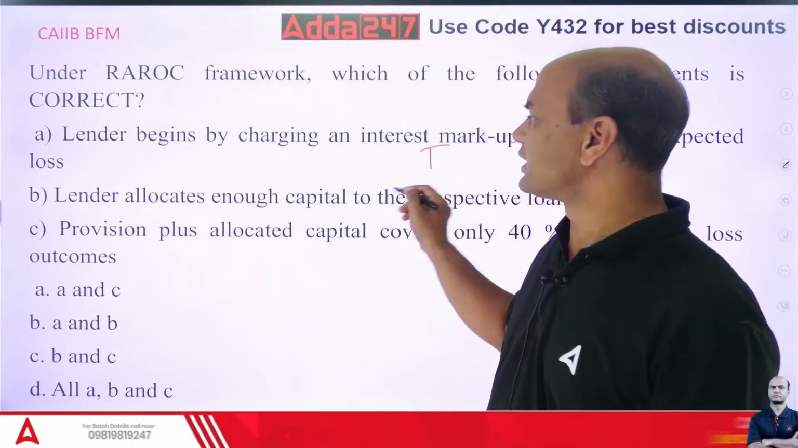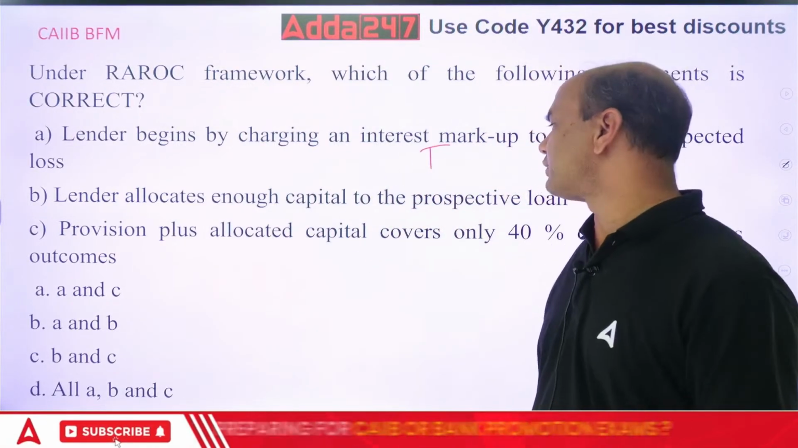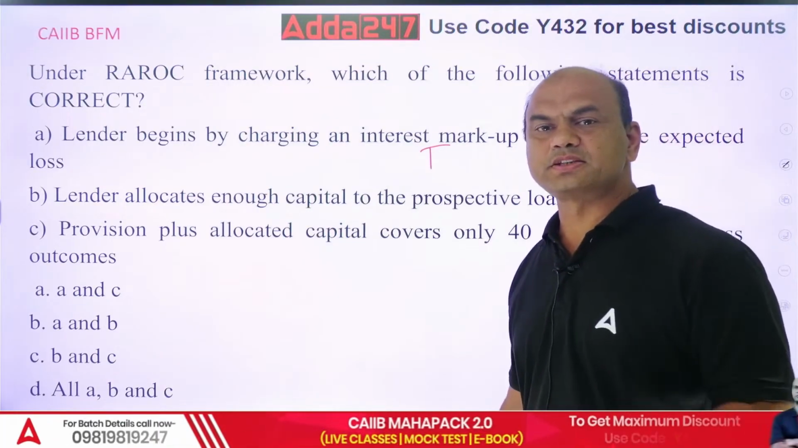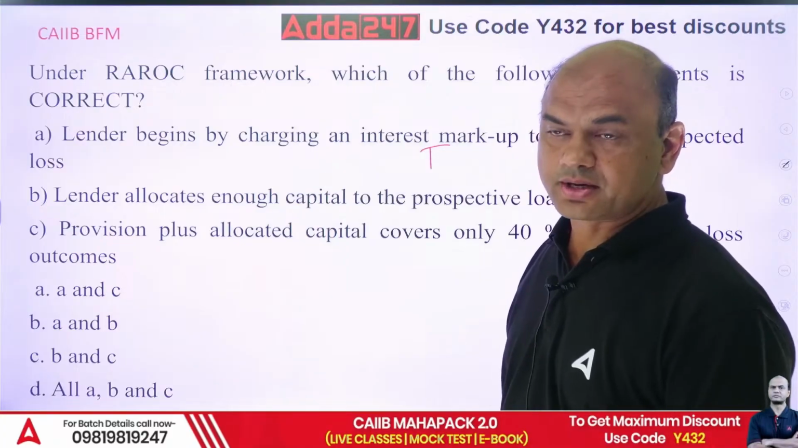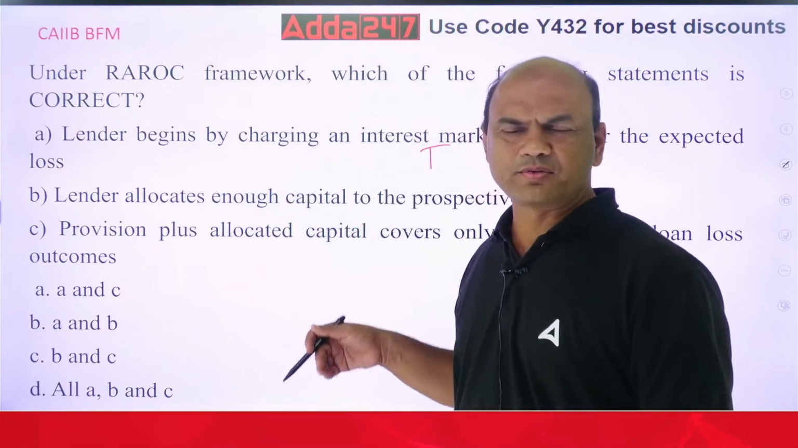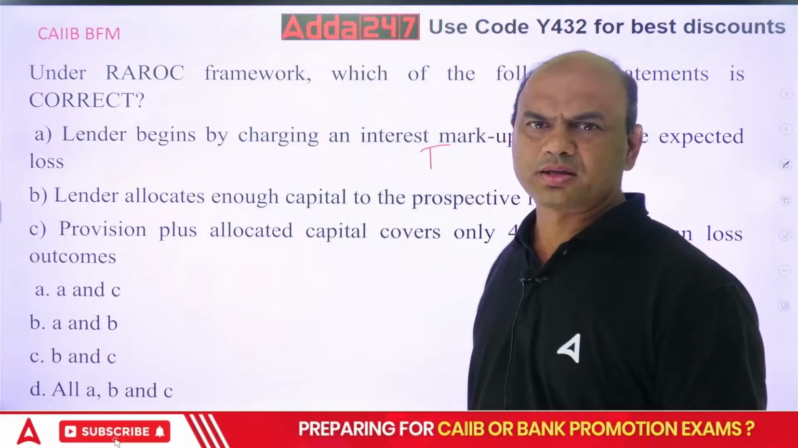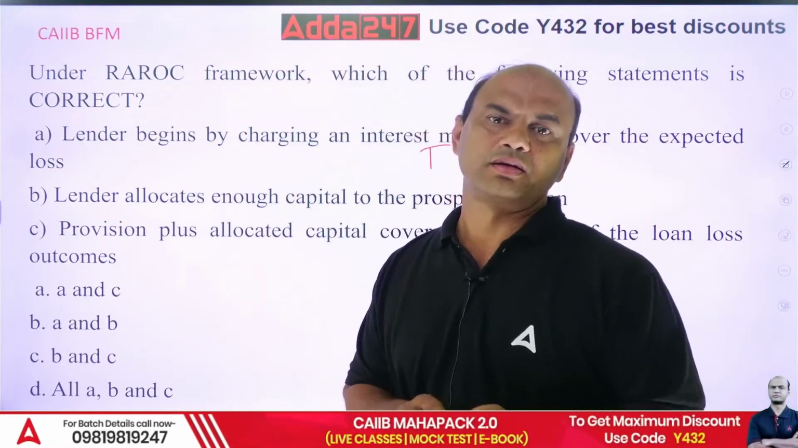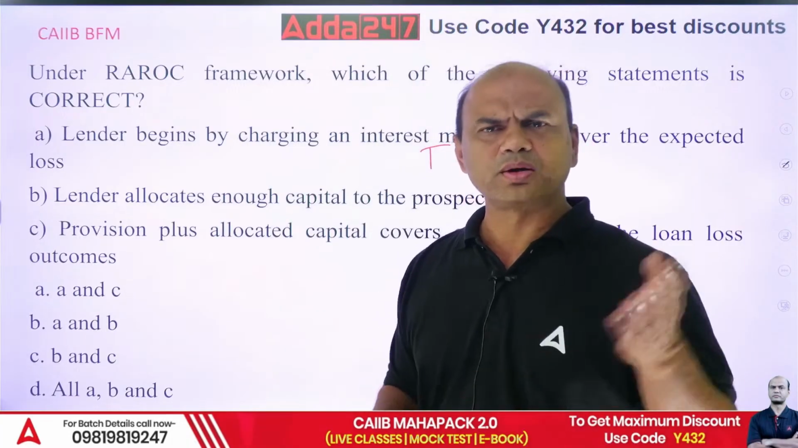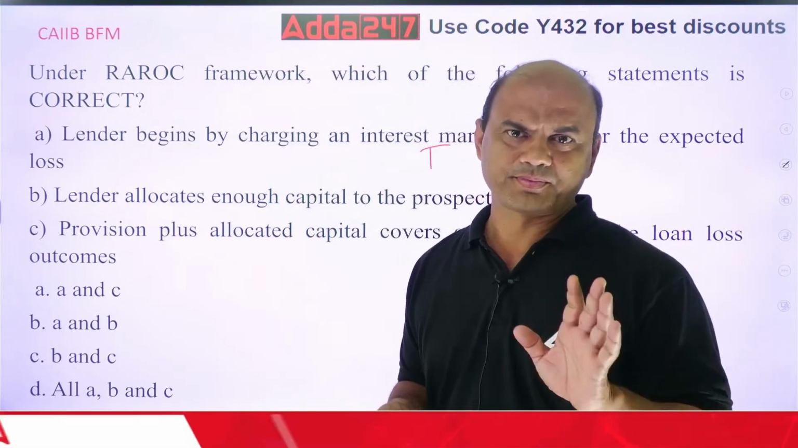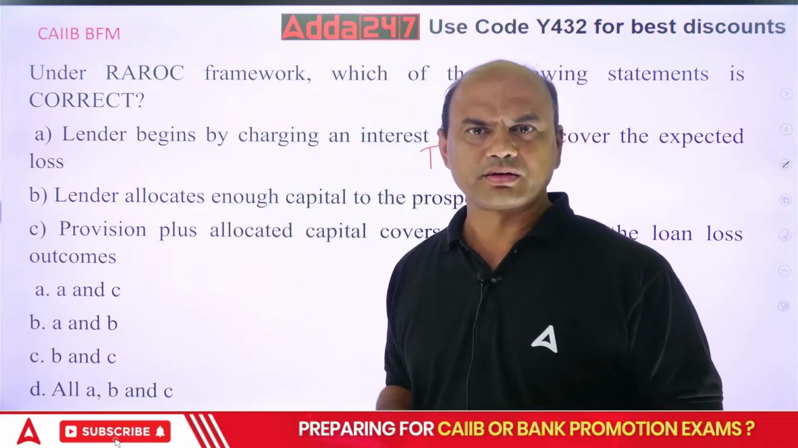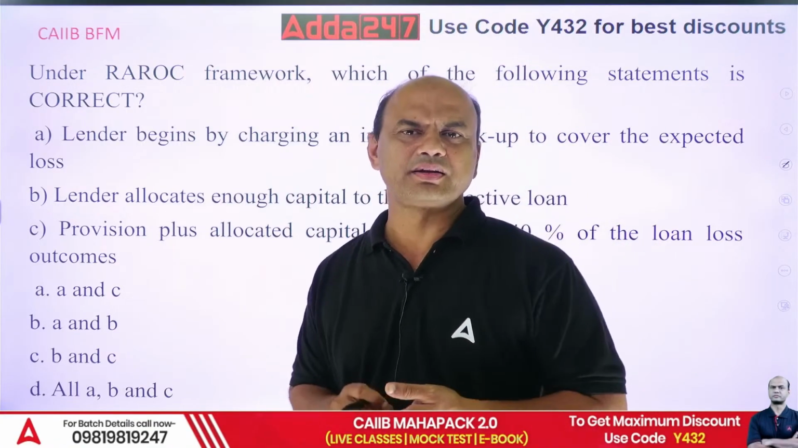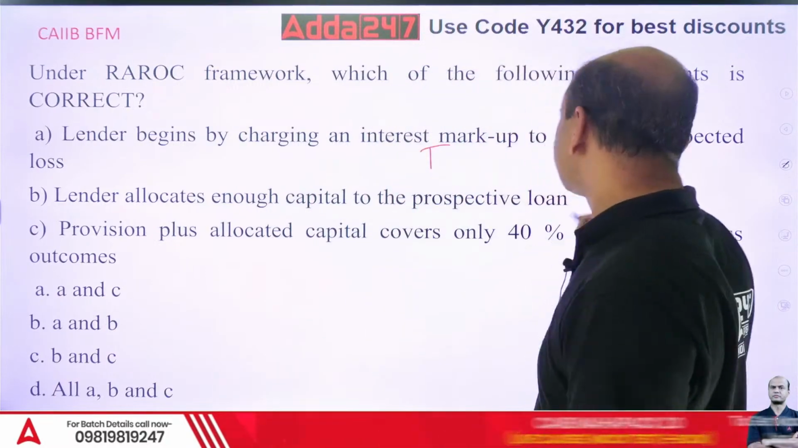What about the second one? Lender allocates enough capital to the prospective loan. Obviously, enough means sufficient, whatever is required. Capital is required. Without capital, you can't have a loan. Right? If you have to give a loan to somebody, you need to have the money. How will you get the money? You will get the money through deposits, number one. Number two, through capital, Tier 1, Tier 2 capital. Right? This is the way you will be getting it. So obviously, he has to allocate the funds, isn't it?